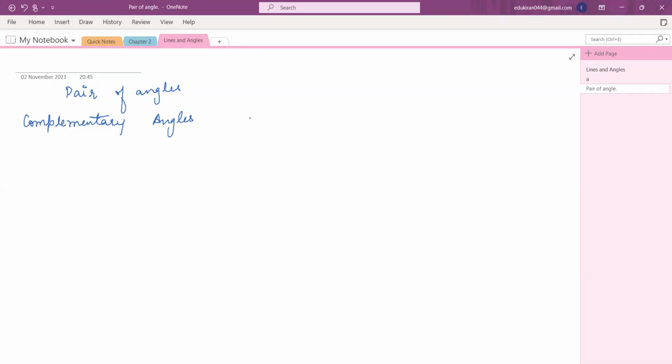So complementary angles means when the sum of two angles, let's say angle X plus angle Y, is 90 degree, then they are complementary angles. And we say that angle X is the complement of angle Y, or we say that angle Y is the complement of angle X. Is that okay? Yes, ma'am. Okay, Mridula, now you tell me, what are supplementary angles?